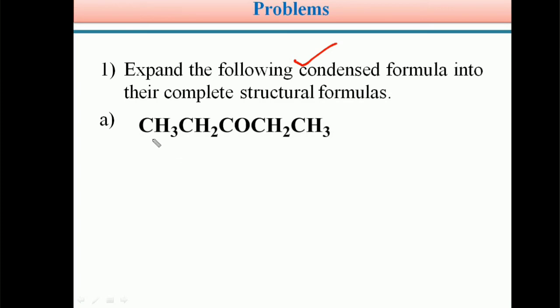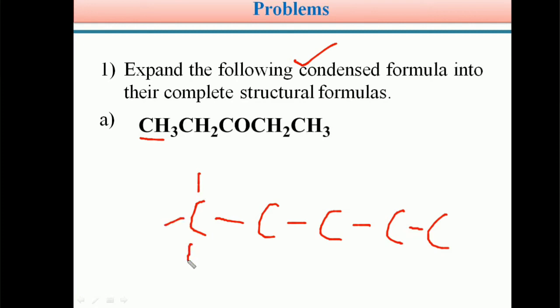This compound contains 1, 2, 3, 4, 5 carbon atoms. So first you write the 5 carbon atoms. These are the 5 carbon atoms in the given organic compound. This carbon is attached to 3 hydrogens, 1, 2, 3. This carbon is connected to 3 hydrogen atoms.